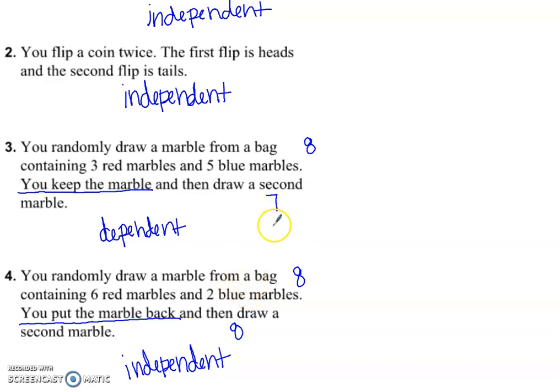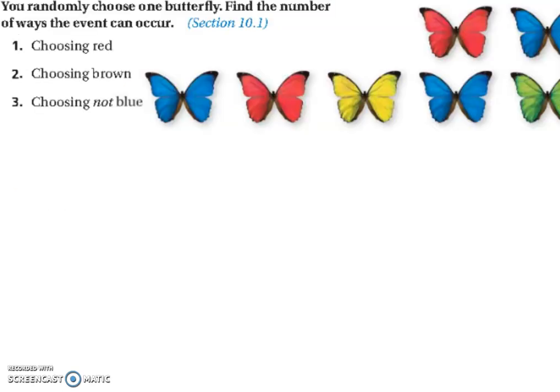Okay, so now I'm going to start that green page. We're going to do some examples, a few of each type that you can expect on the quiz. So here we go. It says you randomly choose one butterfly. Find the number of ways each event can occur. So the number of ways to choose a red is 2 because there are 2 red butterflies. You could even turn that into a probability very easily. The probability of choosing red is 2 out of 1, 2, 3, 4, 5, 6, 7. 2 of 7.